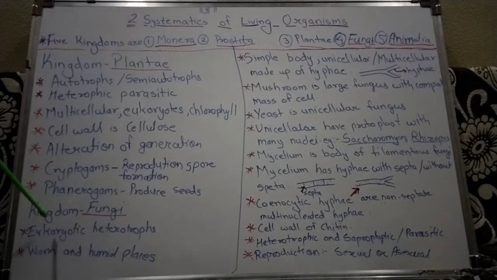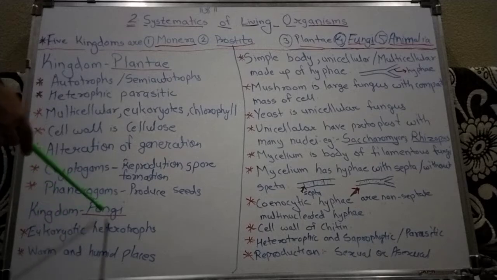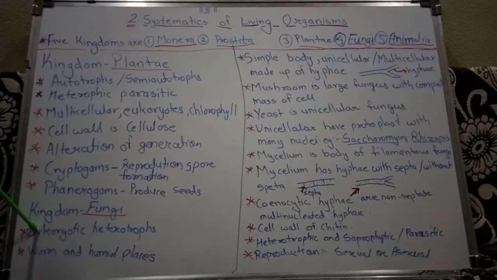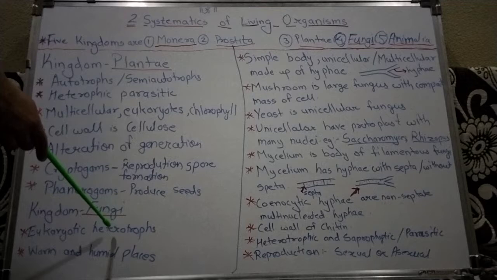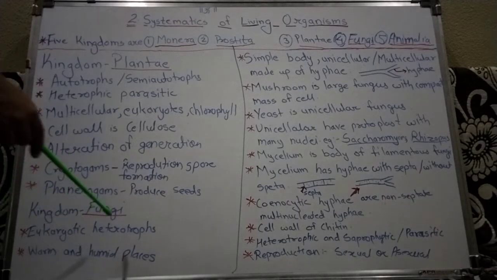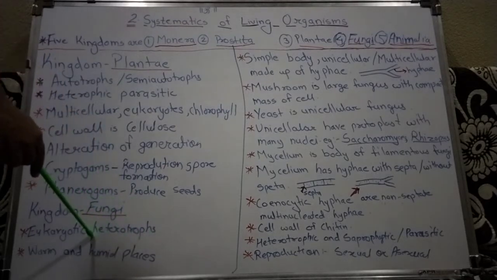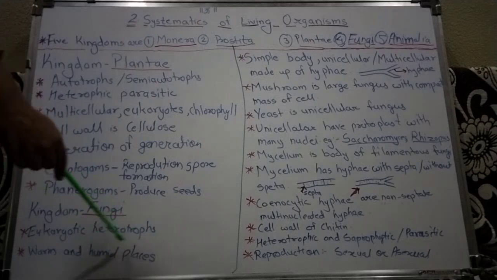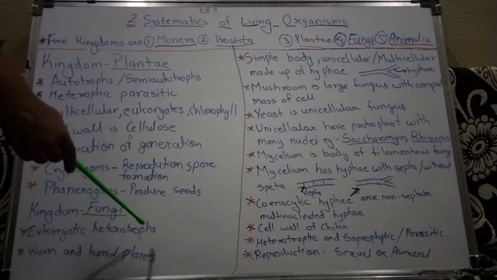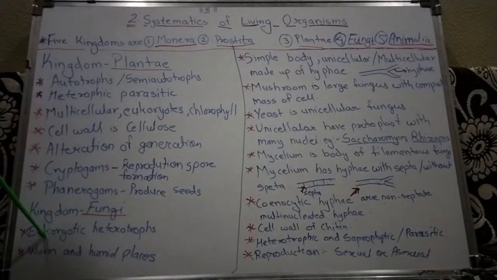Eukaryotic heterotrophs showing extracellular digestion. The first character of kingdom Fungi is that they are eukaryotic heterotrophs showing extracellular digestion. We all know what heterotrophs mean: they cannot prepare their own food. For their food they depend on other living or dead materials. That is called heterotrophs. In kingdom Fungi, these are the heterotrophs, with a eukaryotic cell organization.